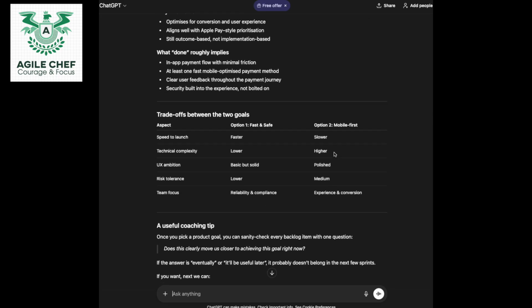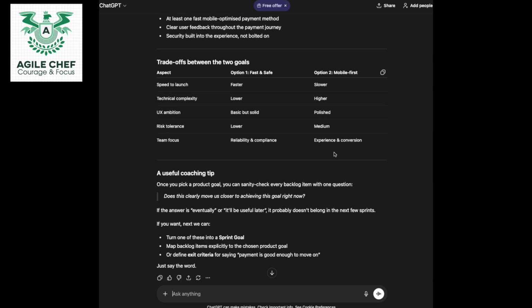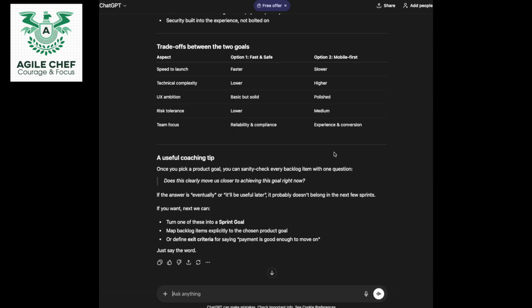Wow, and look at this table here. Trade-offs between the two goals. This is really incredible. I was not expecting this, I have to say. This is really good stuff, and if I was a product owner working on this product, obviously this is hypothetical, payment gateway is something that most companies face. And if I was a product owner, especially if I was new to product ownership, this kind of data, this kind of AI tool is just so helpful to help me focus the team on what I want to achieve, and obviously manage upwards as well.